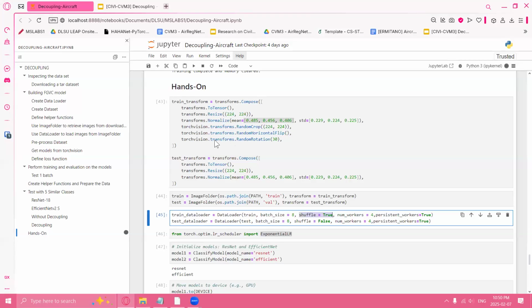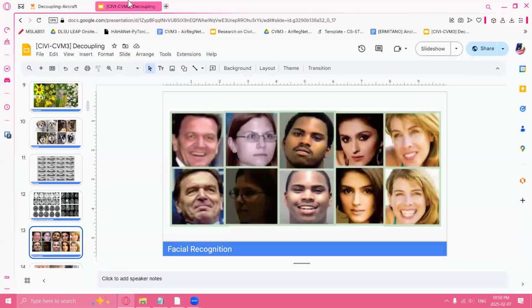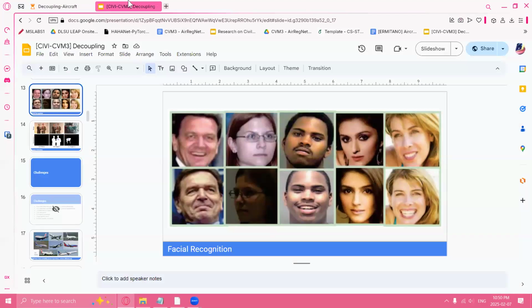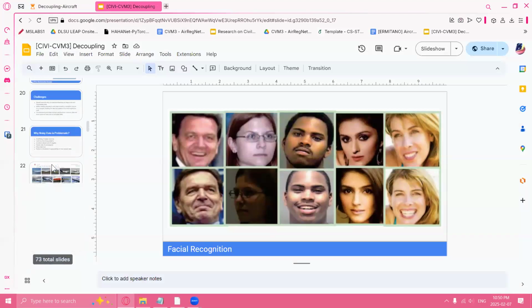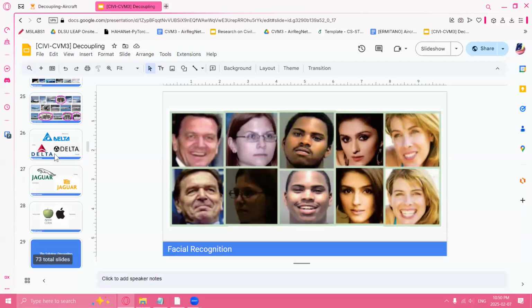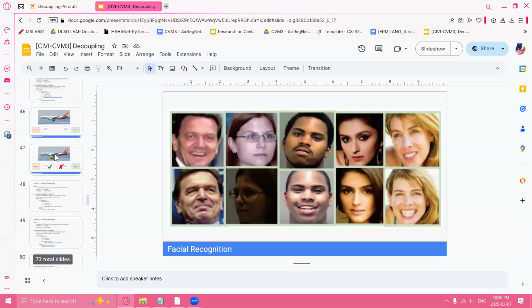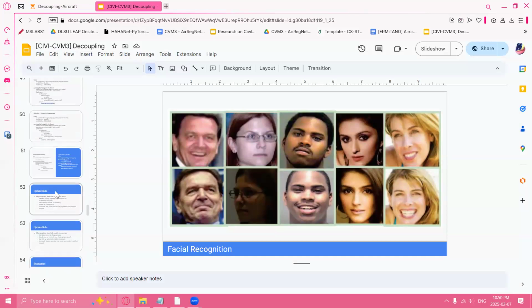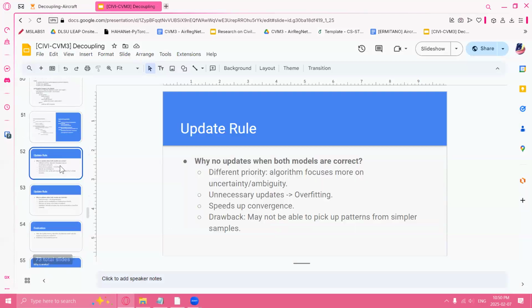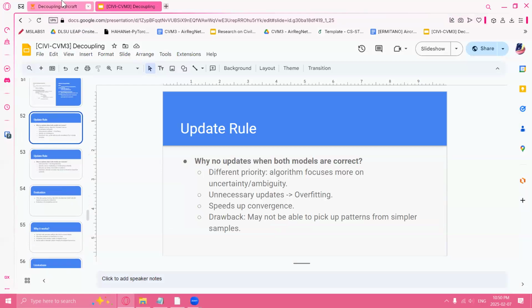So hindi siya mag-update gaano, which is what we discussed last week. If both of them do not disagree, there won't be any updates. And what happens if there are no updates? Well, magiging stagnant yung learning niya. Hindi matagal mag-reach yung convergence.